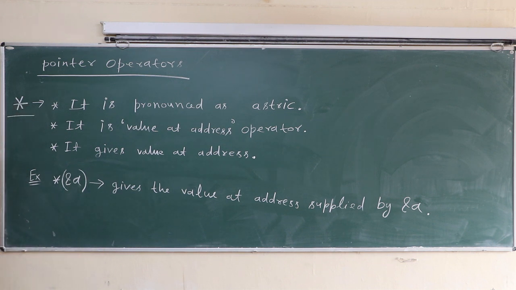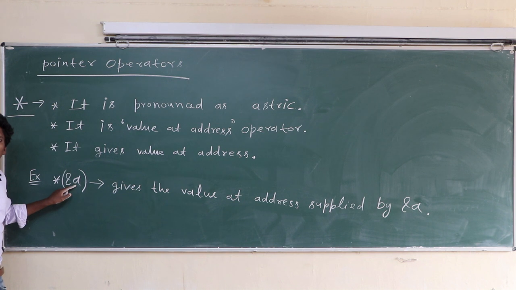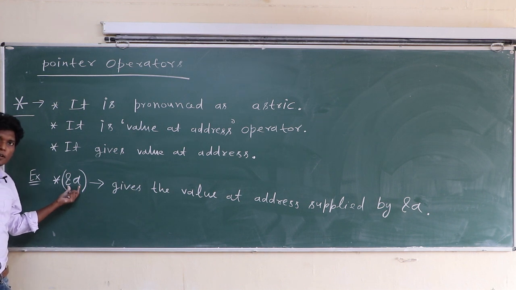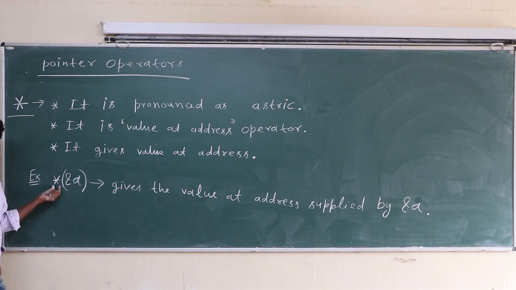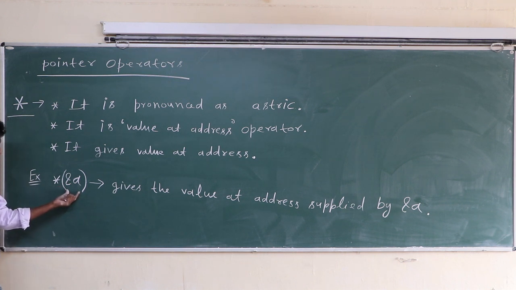Once again class, ampersand a gives the address of a, and asterisk gives the value at that address, okay. So here asterisk gives the value at address ampersand a.